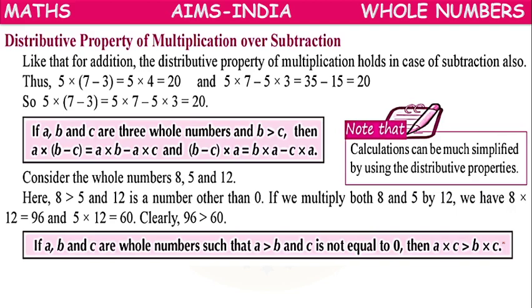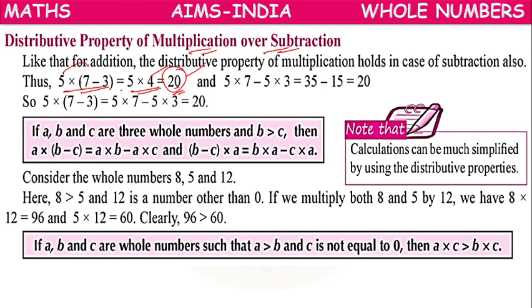Next, distributive property of multiplication over subtraction. If we have 5 into 7 minus 3, that equals 5 times 4, 20. We are getting the answer 20.